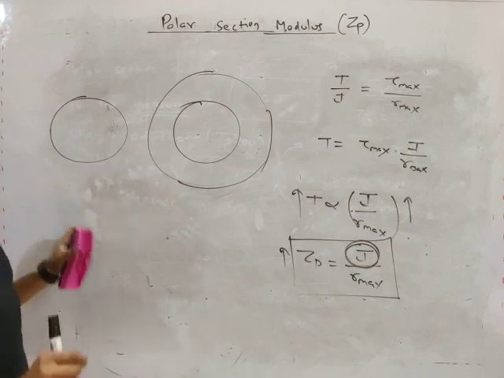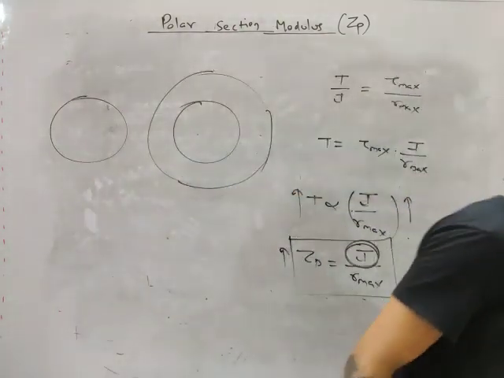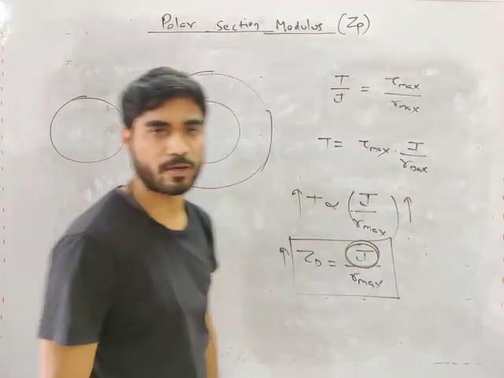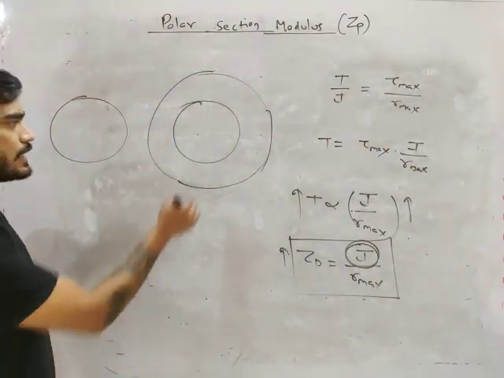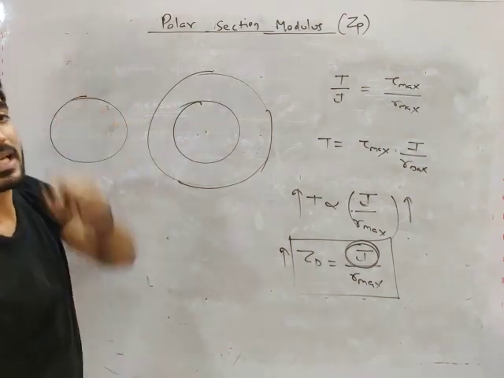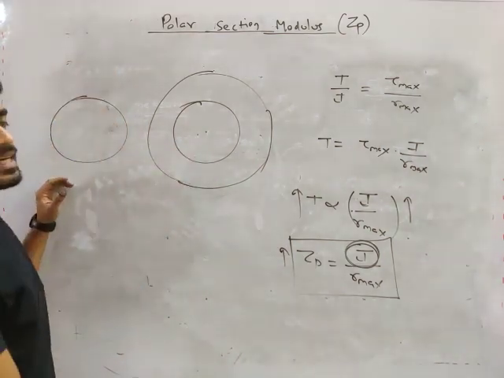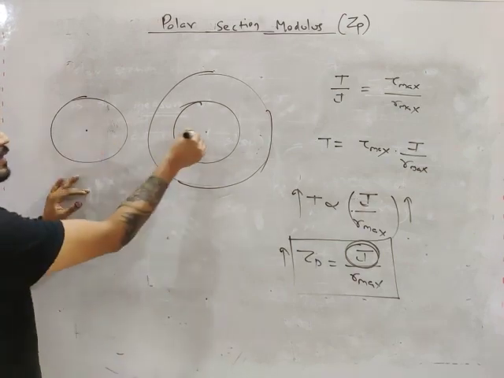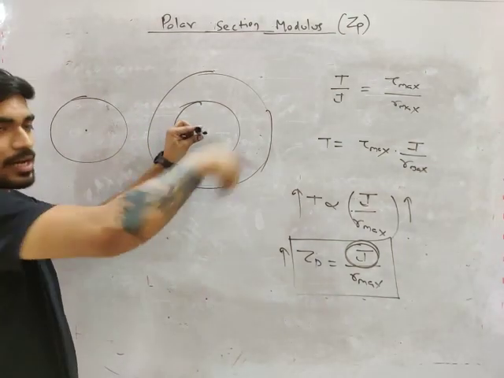Now I told you logically what is polar moment of inertia. Moment of inertia means area into distance square, means your area should be at a greater distance. So which area is at a greater distance from this axis, the axis about which you are applying torque?